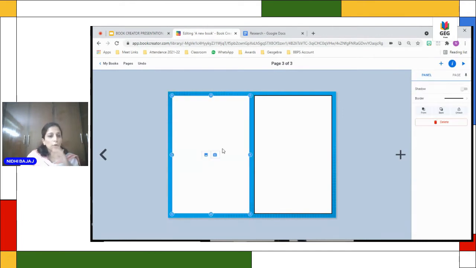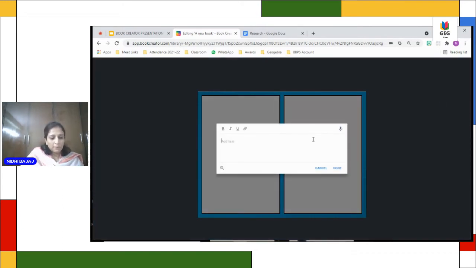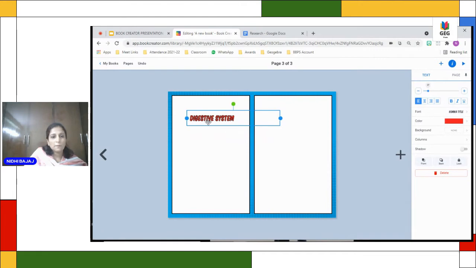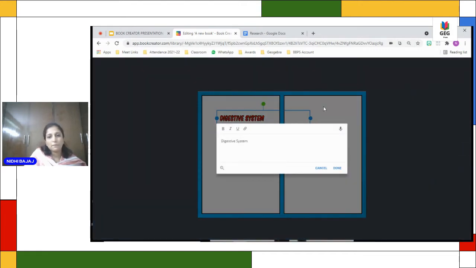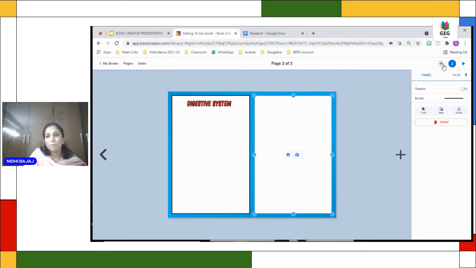And I want to talk about digestive system here. So very quickly, I'll just write title as digestive system. Done. Place it here. Now I want to embed an image of digestive system.